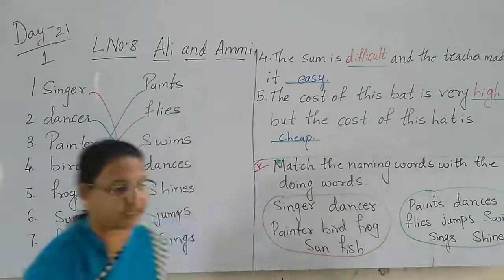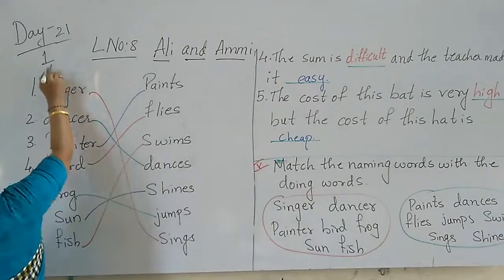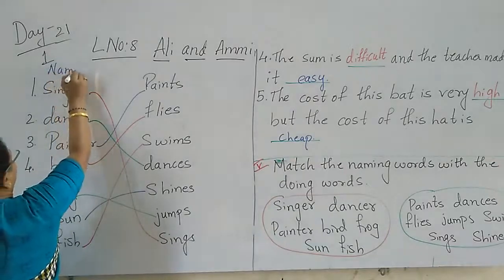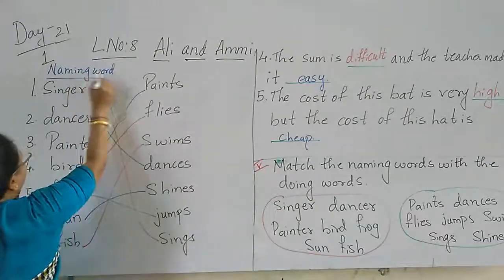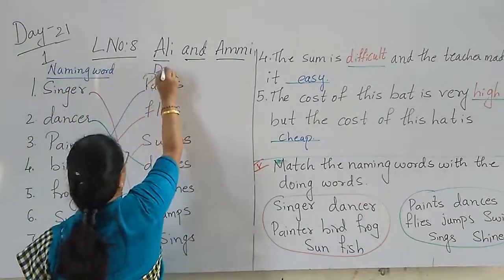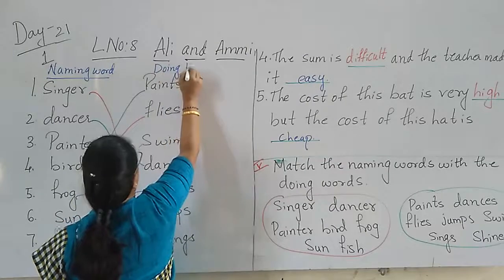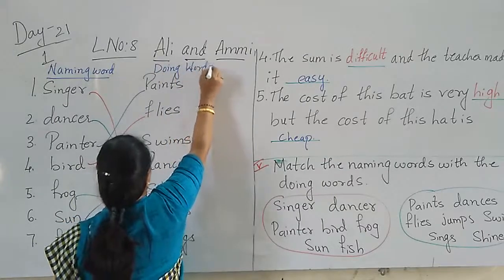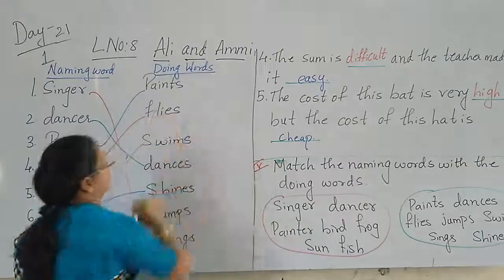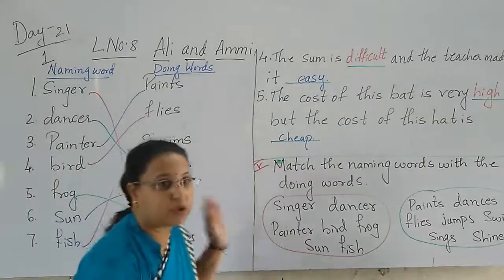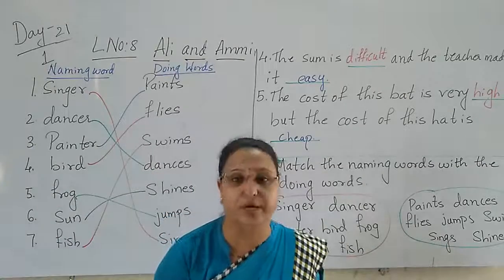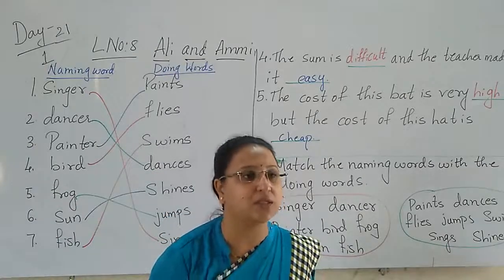You can mention here what we call naming words, and this is called what? Doing words. Yes, children. So naming words means the person or thing, and doing words means what work he is going to do.